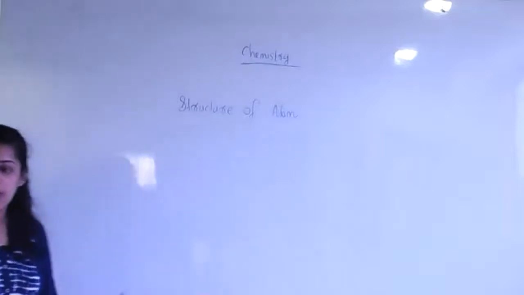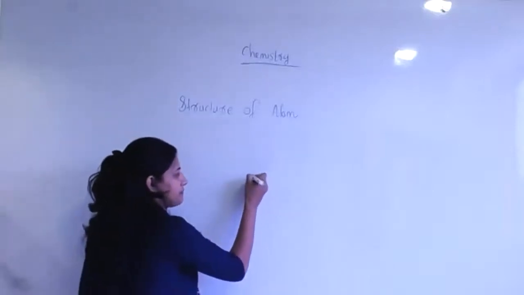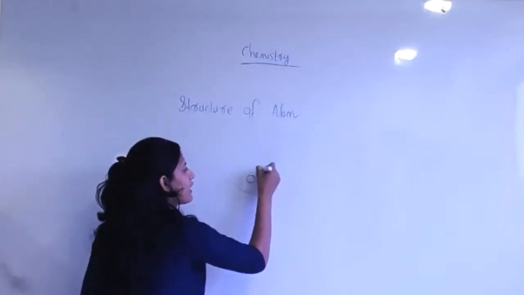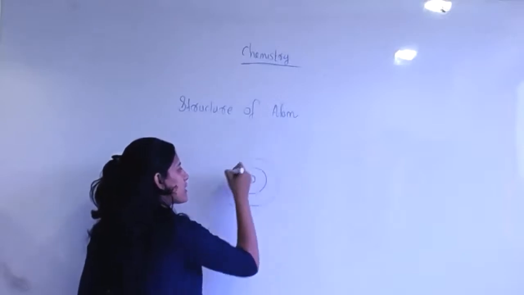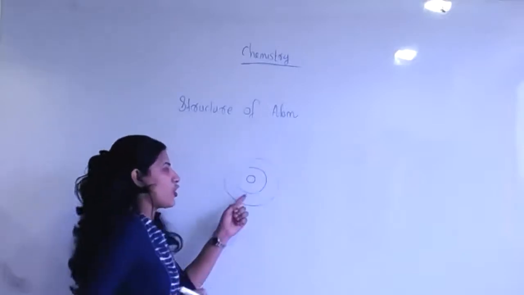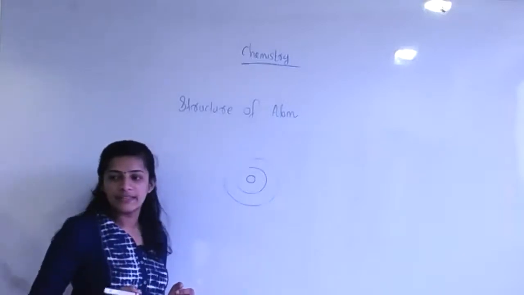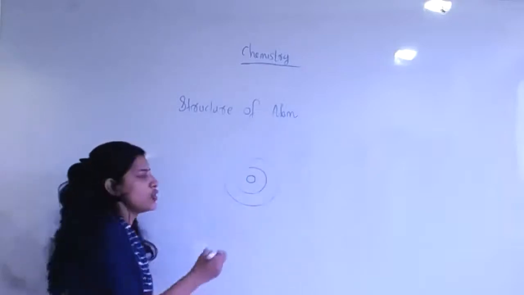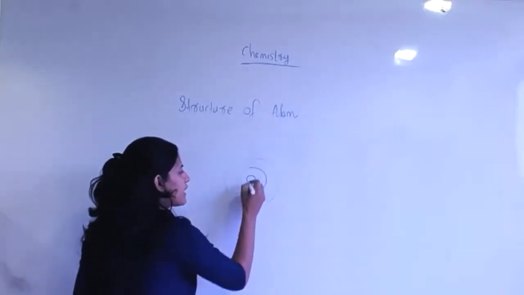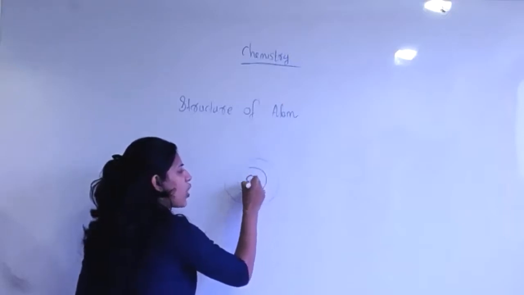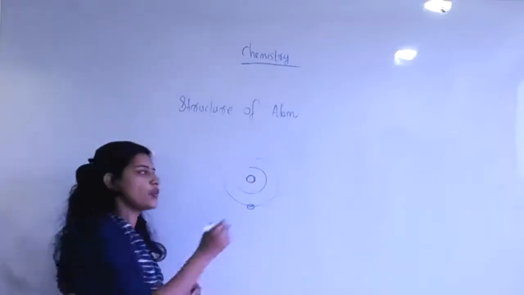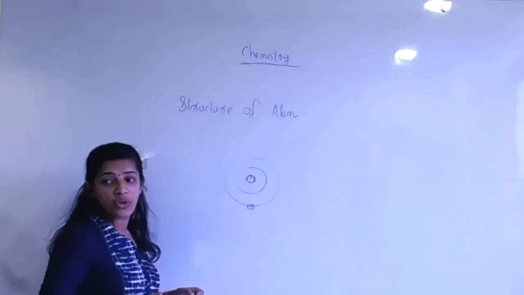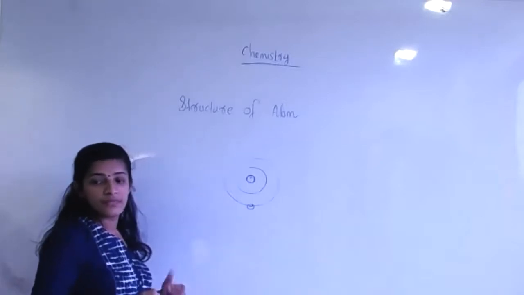First of all, now I will give you a small idea about atom. Atom has a nucleus, which is surrounded by shells. In the shells, what can we observe? Electrons revolving through the shell. What about the center? Protons and neutrons. Protons have positive charge, and what about the charge of neutron? Neutral.